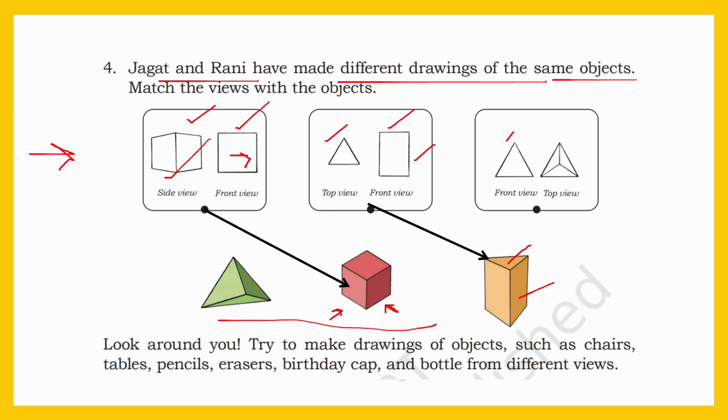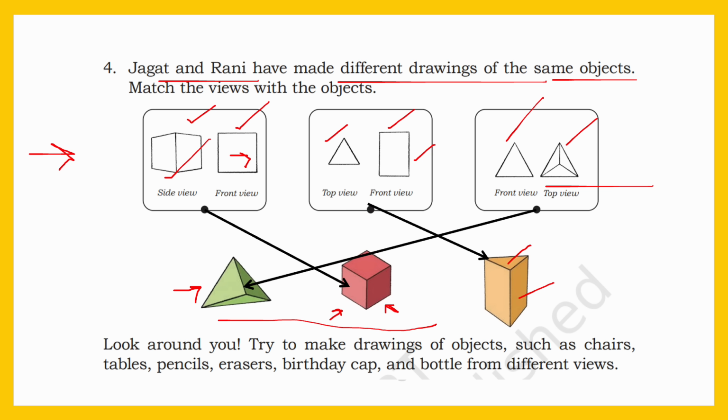See, this is a front view, a triangle, and this is the top view. So this will match this picture, this first one. See, if you look from the front, you can see a triangle. And if you look from the top, you can see three triangles like this.